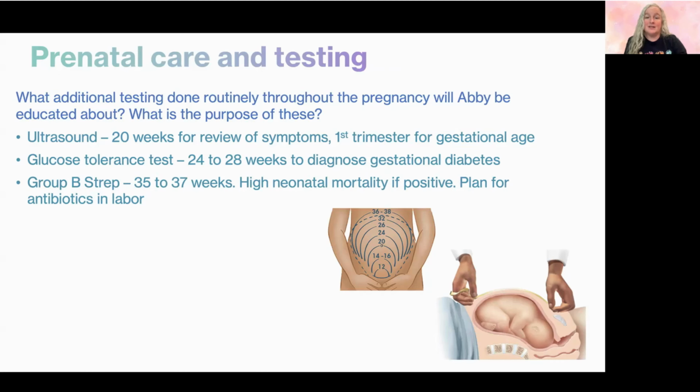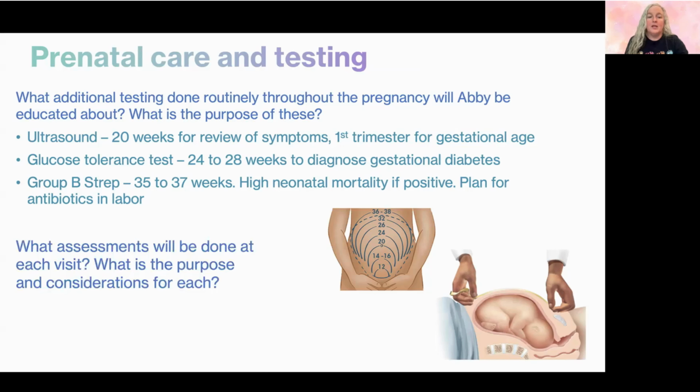If they're positive, then we're going to give antibiotics during labor. If they're negative at the 35 to 37 week mark, we anticipate they will remain negative for those last few weeks of pregnancy. So if it's positive, then we just know that she's going to get antibiotics.